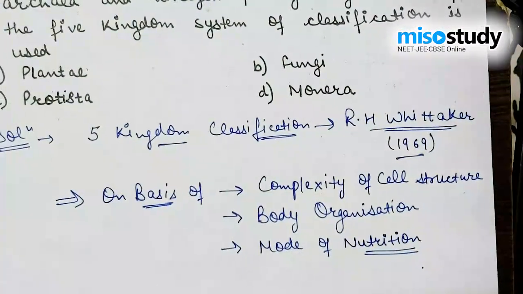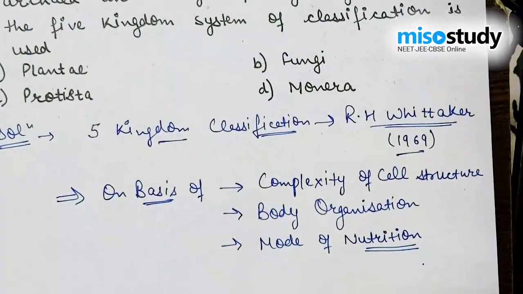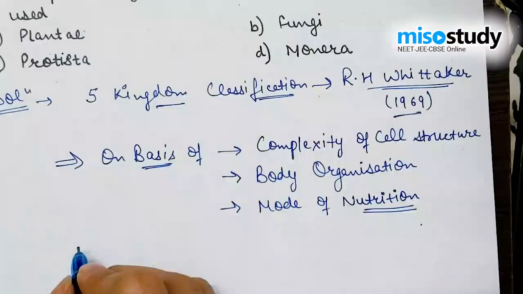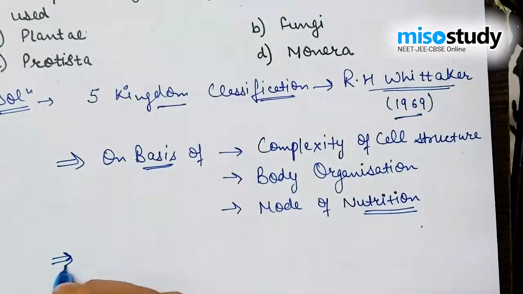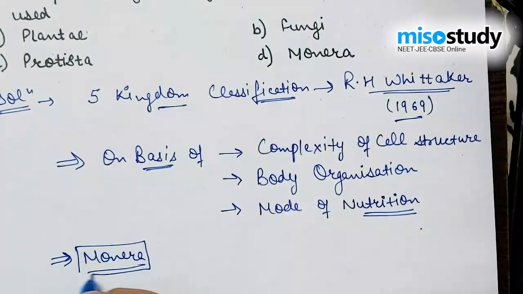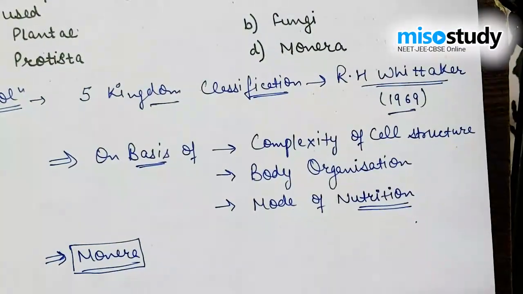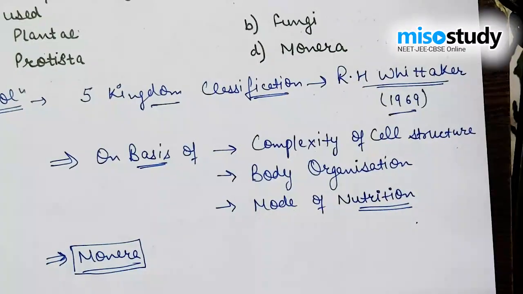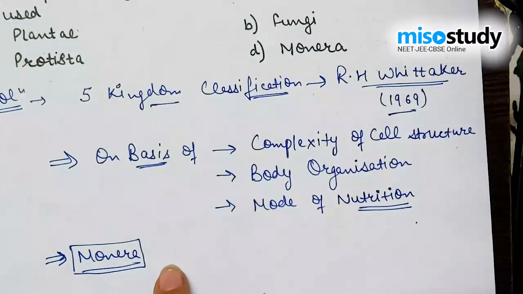First, we are going to discuss Monera. As we all know, later in the six kingdom classification, Monera is divided again into two types, Archaebacteria and Eubacteria.